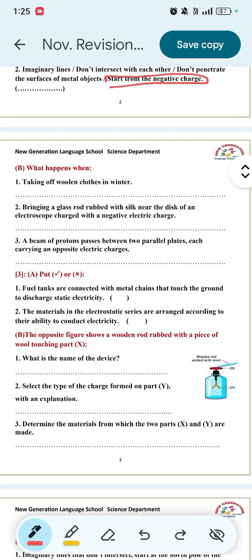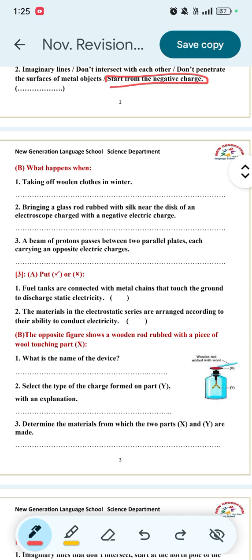What happens when? Number 1. Taking off woolen clothes in winter. So what will happen? A slight cracking sound is heard. And why? Due to the discharge of the electric charges.